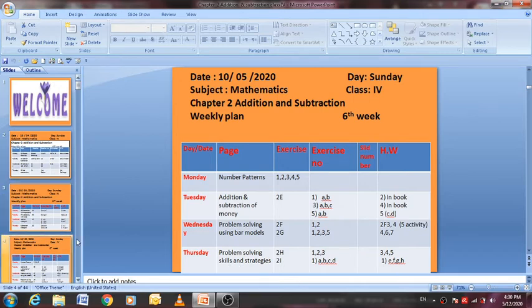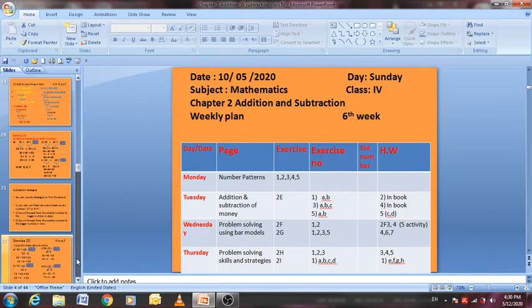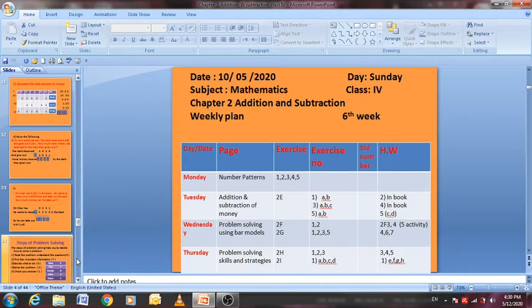Okay, we will start this exercise 2H and 2I. Number 1, 2, 3 in 2H, and in 2I, number 1 A, B, C, D. Inshallah, this is your homework.